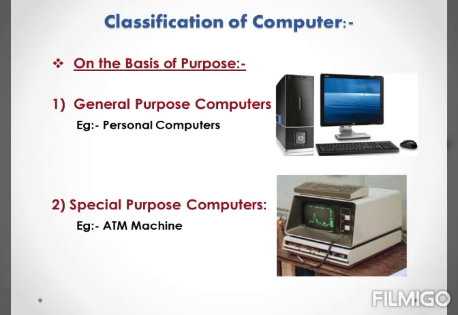That's why they are also called as dedicated computers, as they perform a single task over and over again. The instructions that control this type of computers are built directly into the computers. This computer performs only one function. Example of this type of computers are ATM machine that does only a specific task of withdrawing money.